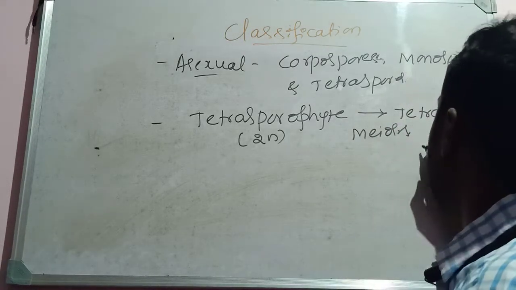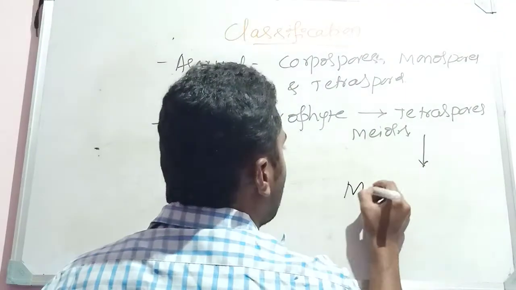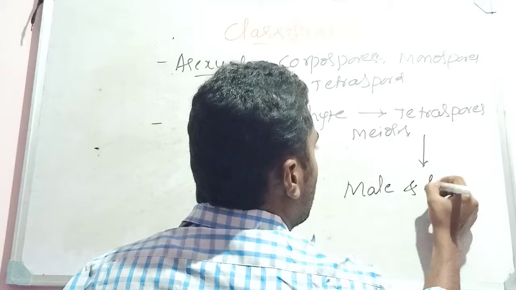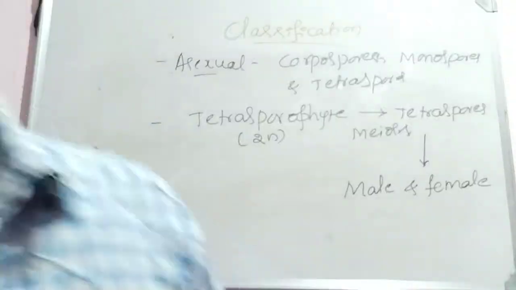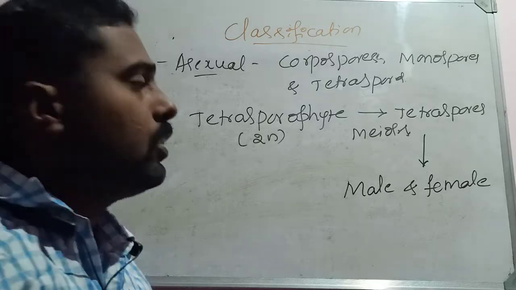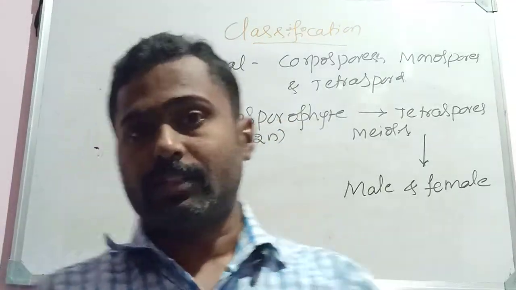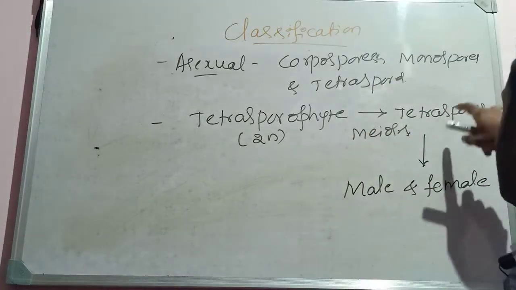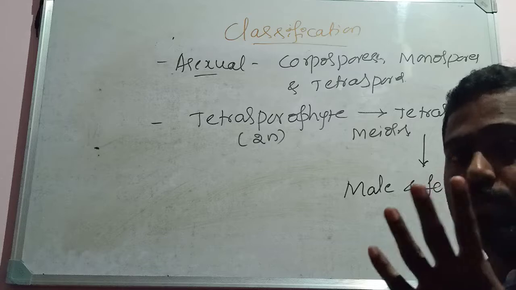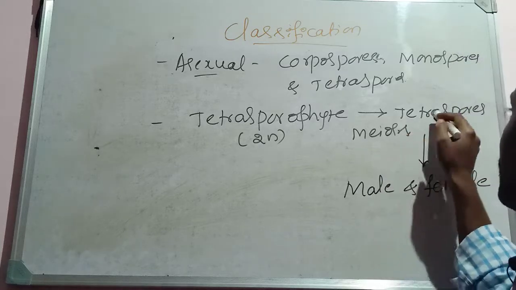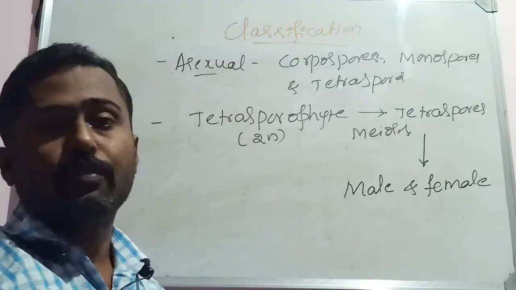These tetraspores germinate and produce male and female plants, male and female gametophytes. The plant body is diploid here, called the tetrasporophyte, and it undergoes meiosis that produces 4 spores, the tetraspores. Two of them produce the male, and two of them produce the female thallus.